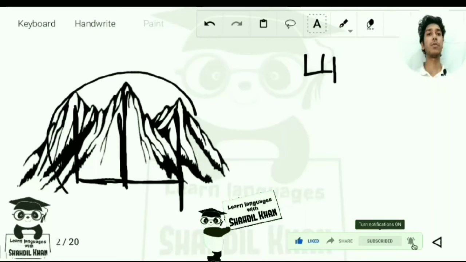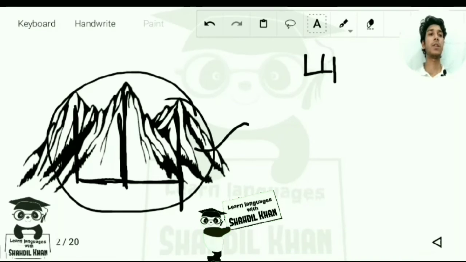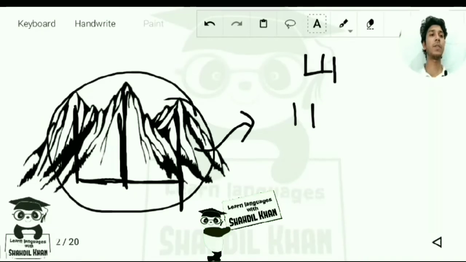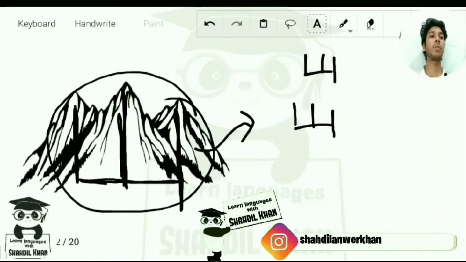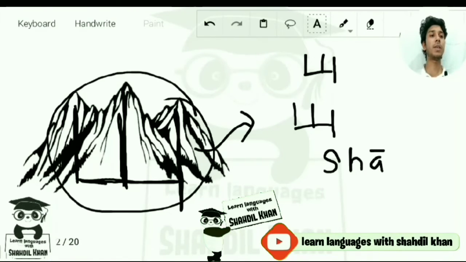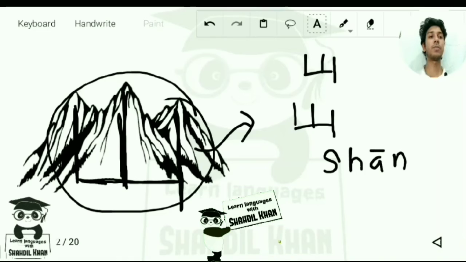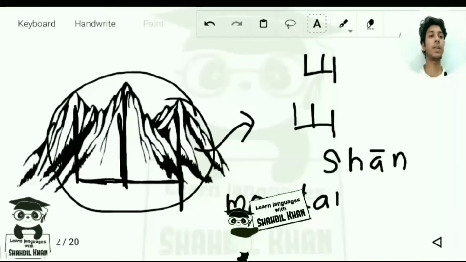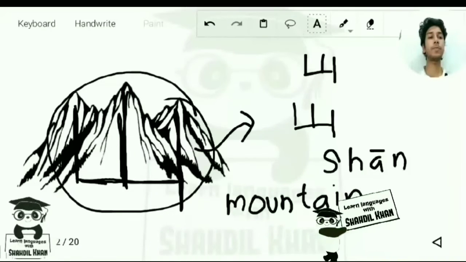If we transform this and write mountain in Chinese, we write it this way. This means mountain, and the pinyin for this is shan, S-H-A-N, shan with the first tone, and this is mountain.